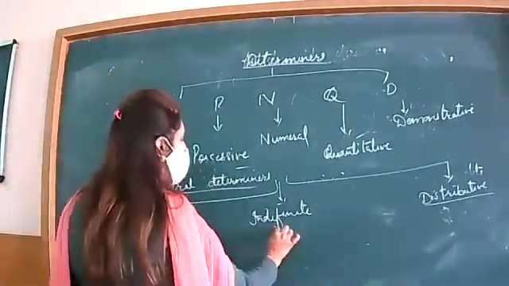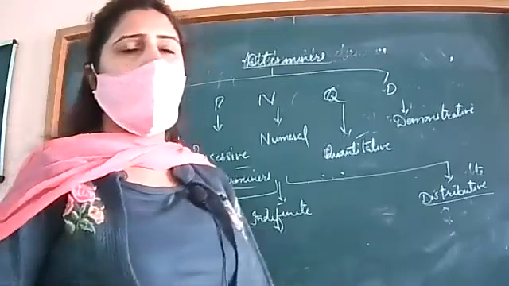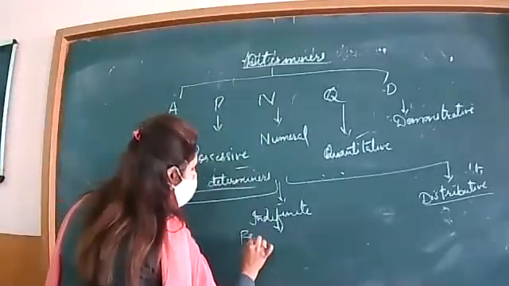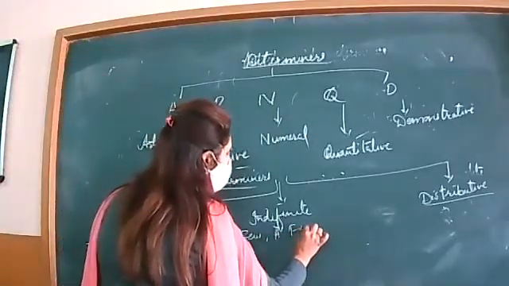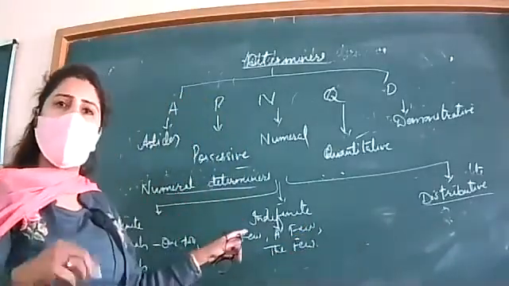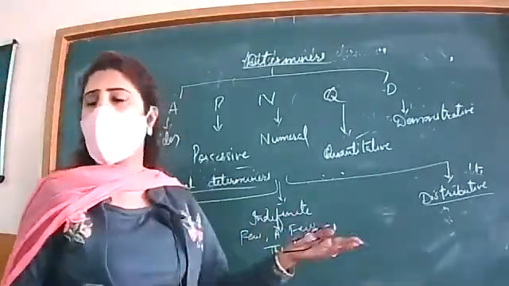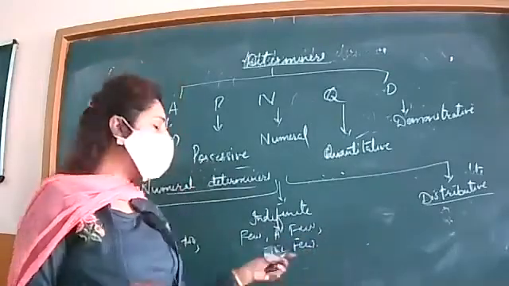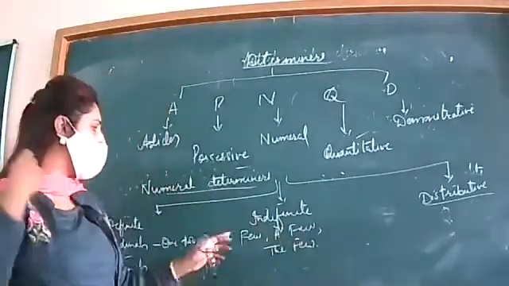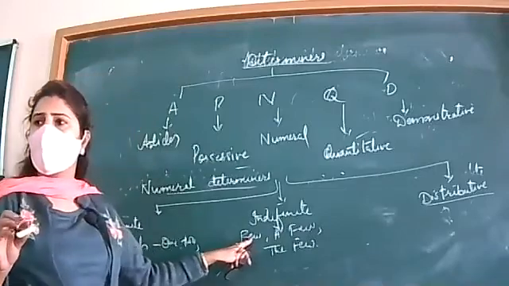Next is indefinite, which do not mention in particular the number. For example, few, a few, and the few. What is the difference between all these? Few is used in negative sense, means not much amount, negligible. A few means in an affirmative way, some. The few means not much, but the entire which we are talking about. For example, there are few students absent, means almost all are present.